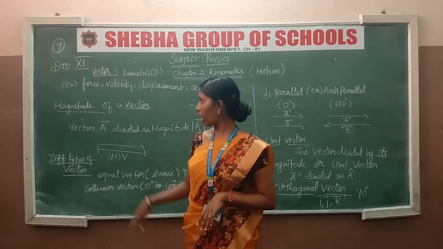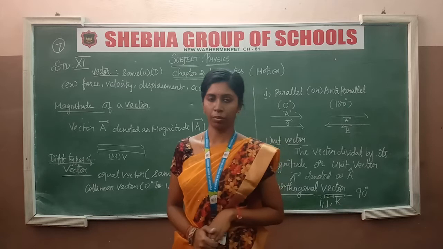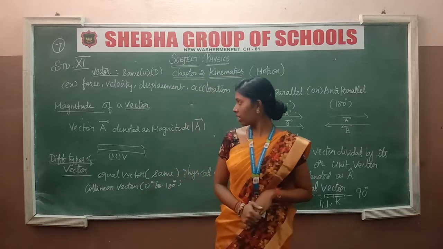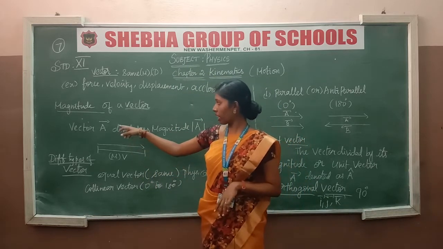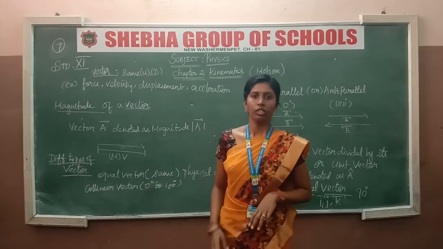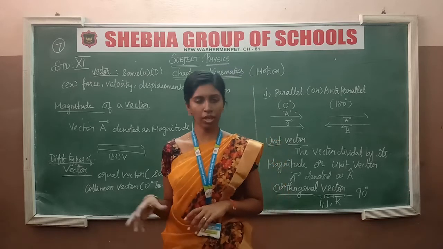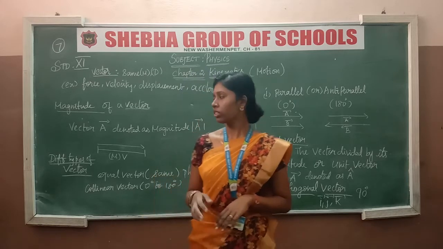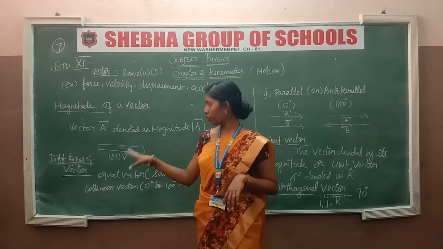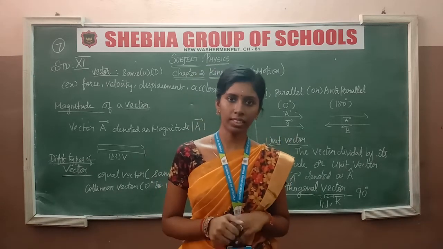So after that, the magnitude of the vector. Now we see what the magnitude of a vector is. Here we take the vector as A. So the A vector is denoted as the magnitude or modulus of A vector. When we bring the formula for the magnitude of A vector, we calculate it as the modulus of A vector. It is transferred into modulus because when an object is moving, it is a straight line path.